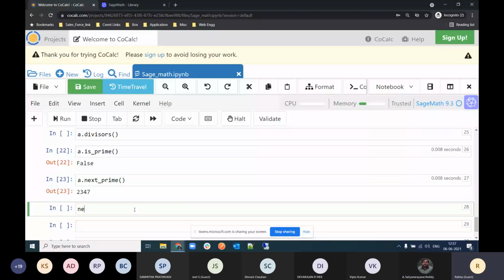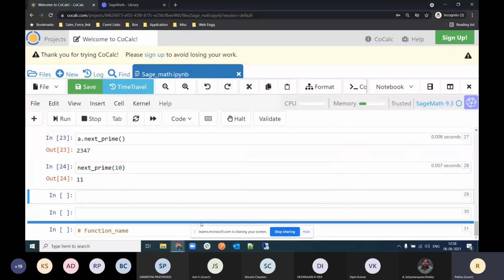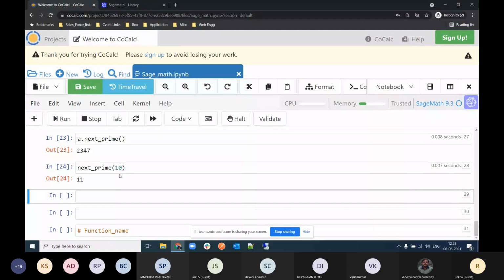So I'm typing 10 here, and then shift enter. Since 11 is the prime number which comes after 10, its output is 11.